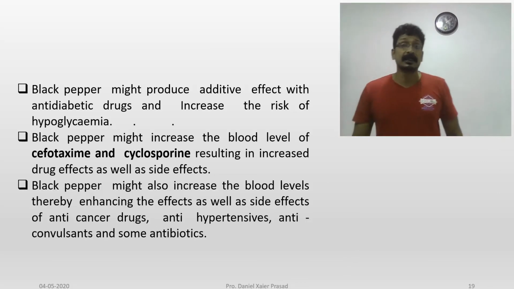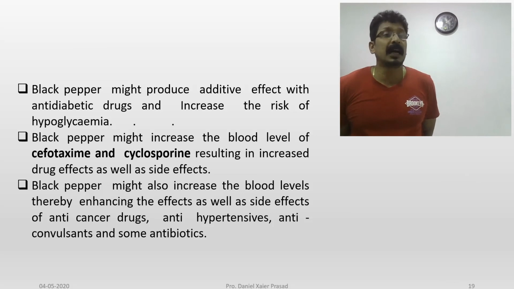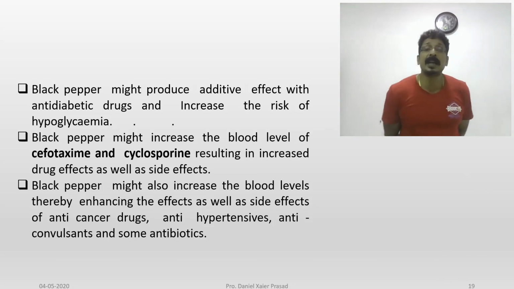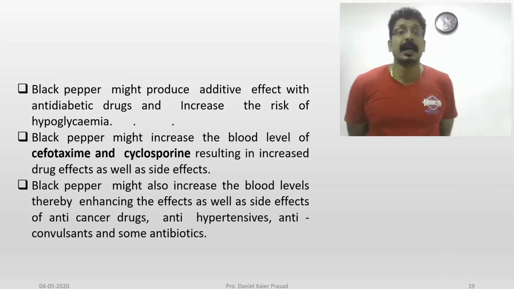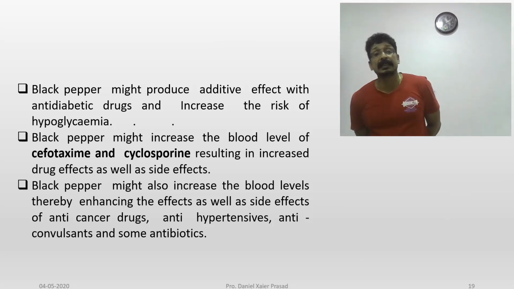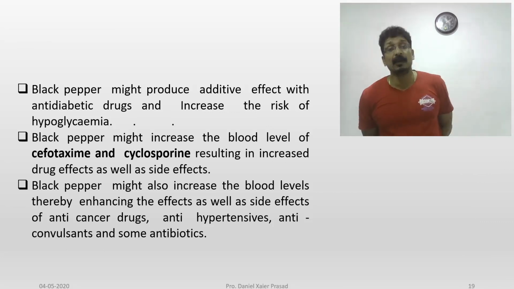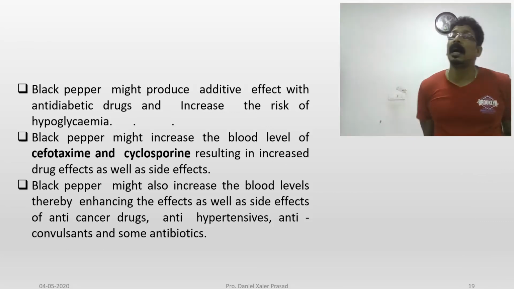So when you use it with black pepper, black pepper might also increase the blood levels, thereby enhancing the effect as well as side effects of anti-cancer drugs, anti-hypertensive drugs, anti-convulsant drugs, and some antibiotics also.